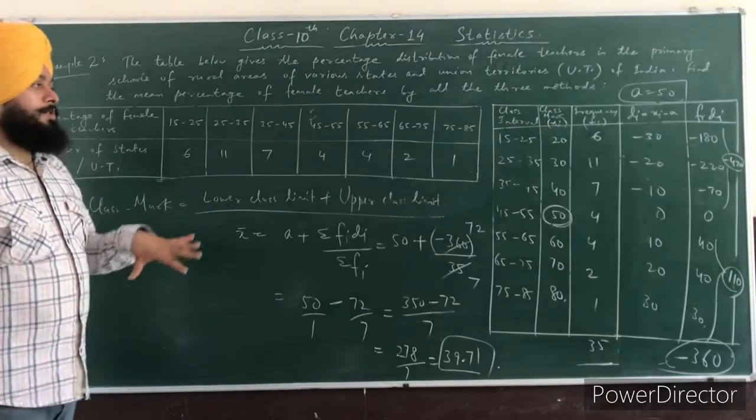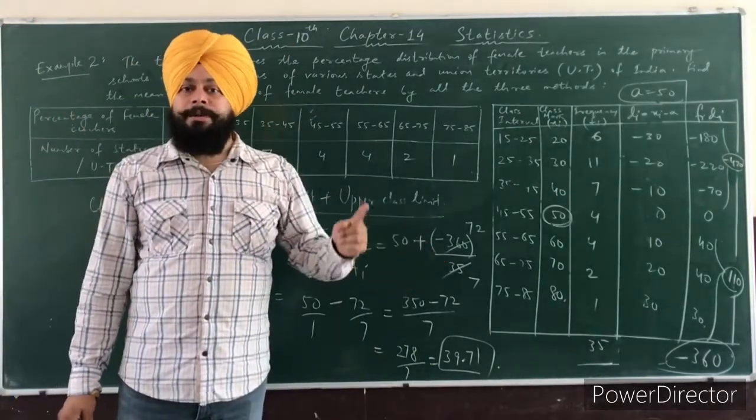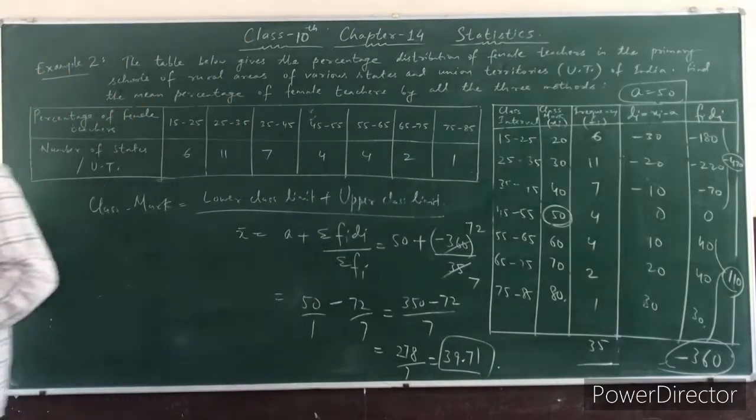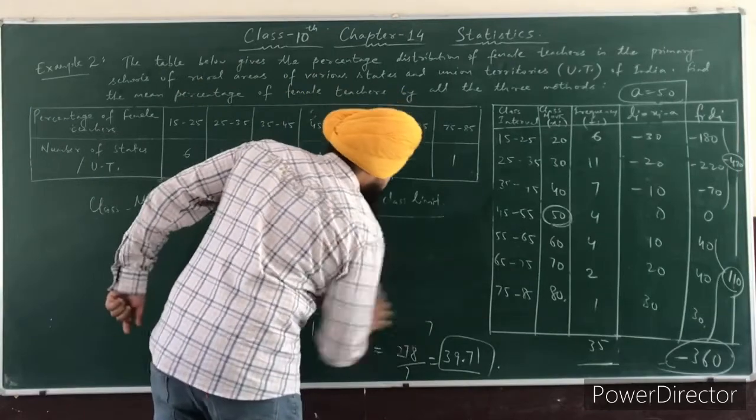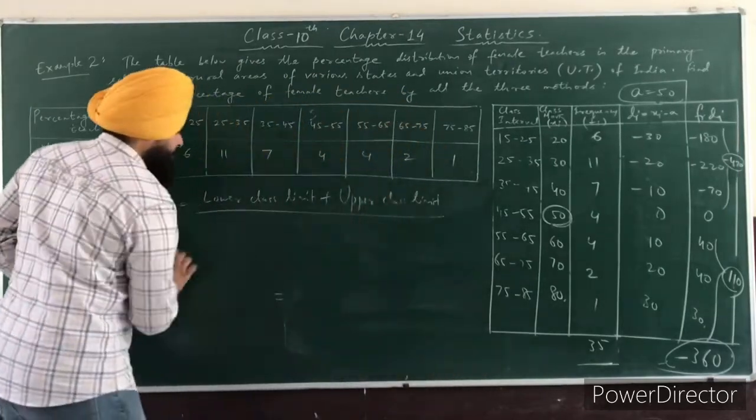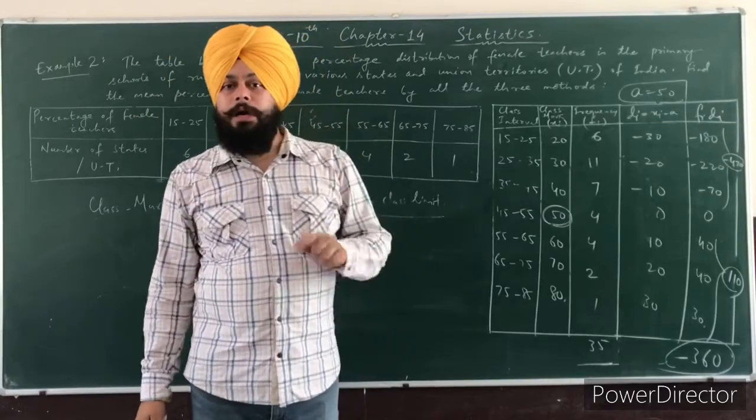Now we are solving this question by the third and last method, which is the step division method. So in the step deviation method, we will need to find the value of ui.